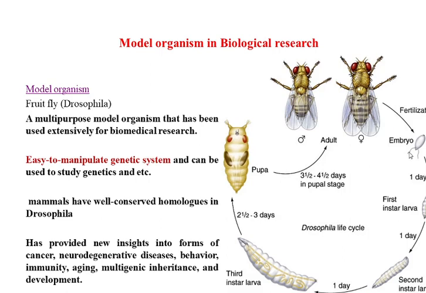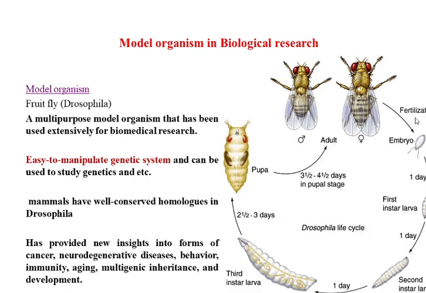Then it lays eggs, and you can call it an embryo or egg, which hatches in 24 hours, which leads to the formation of the first instar larva. This is the larva, as it is a holometabolous insect. The pupa is involved in this life cycle. The sexual dimorphism is there, adult male and adult female. They exhibit sexual dimorphism.